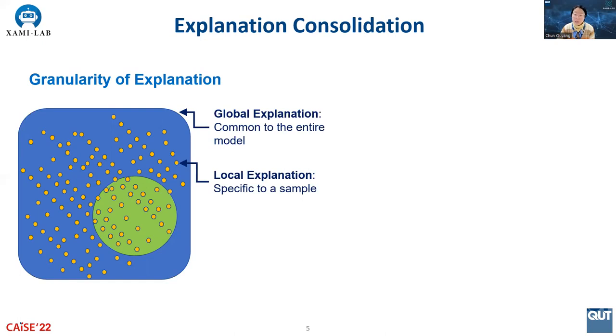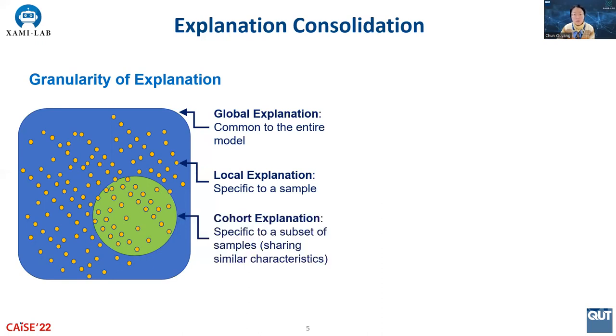Sometimes, explanations about overall model performance on the entire data set are needed, and these are known as global explanations. In addition, we also propose so-called cohort explanations, which focus on model behavior on a subgroup of data samples sharing similar characteristics. For example, process traces that were always overdue or beyond the budget.